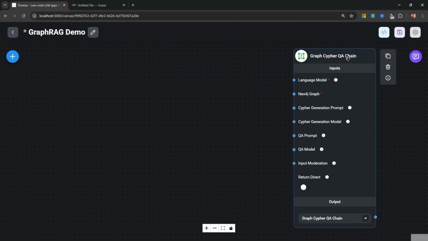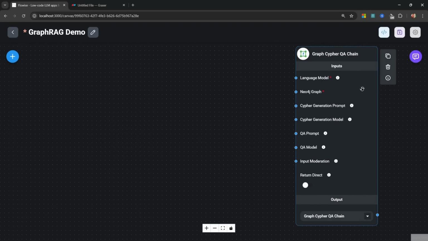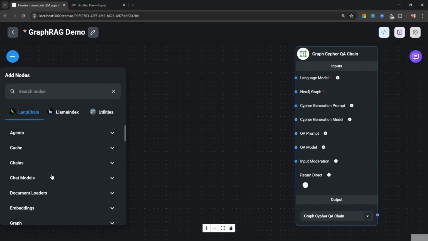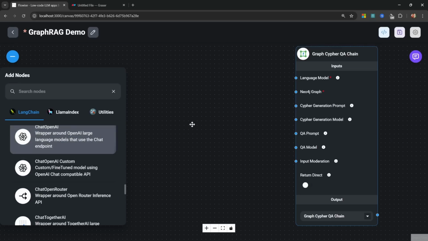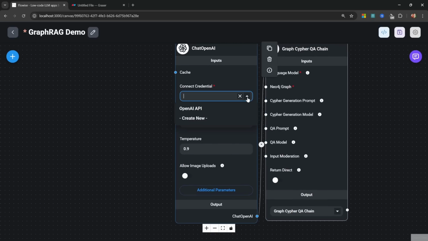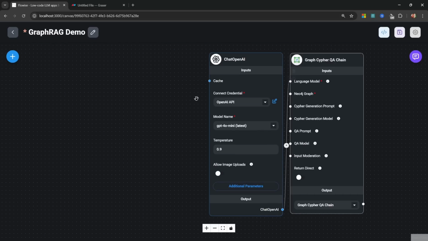This chain simply allows us to have a back and forth conversation about the data in a Neo4j database. The first thing we need to do is to assign a large language model. So let's go back to Chat Models, and I'm going to add the ChatOpenAI node, like so. I'll also select my credentials, I'll select GPT-4o Mini as the model, and that's just about it. Now let's connect our database. At the moment, Flowise only supports Neo4j, which is an open source graph database.